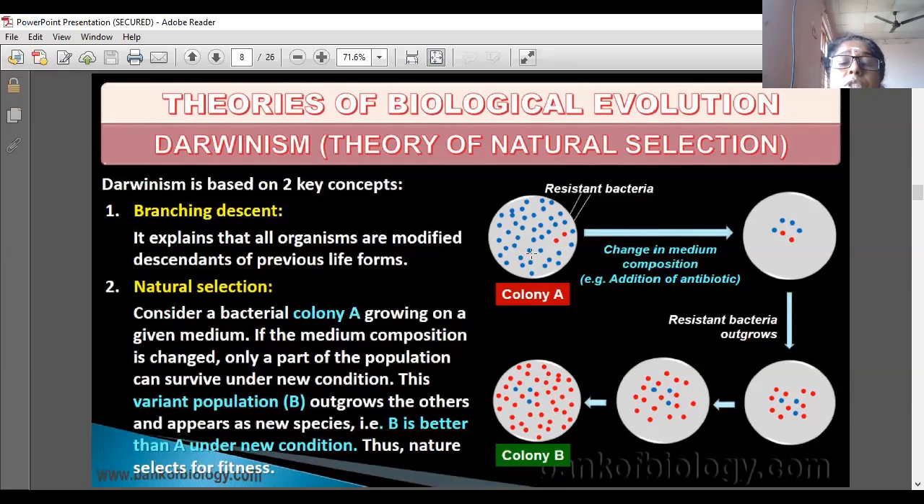First, which one survived more? The blue one survived more, because there was another medium only. In that medium, the antibiotic was not there. Have you got it?